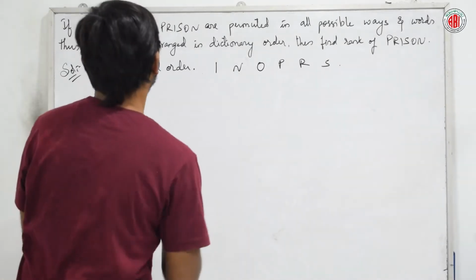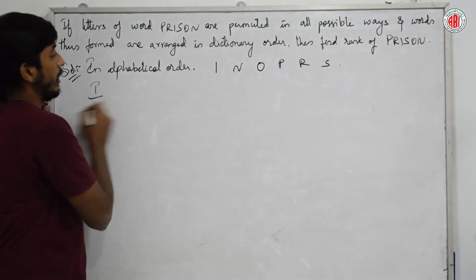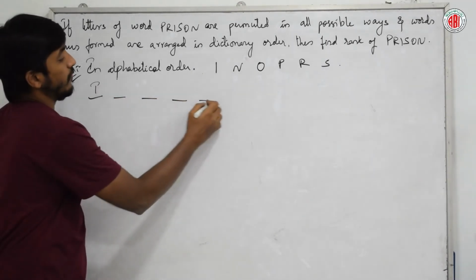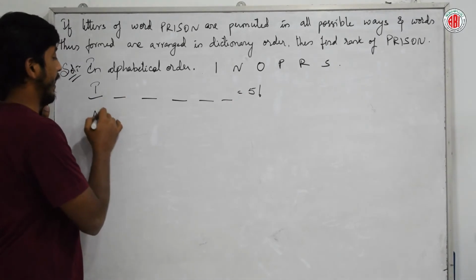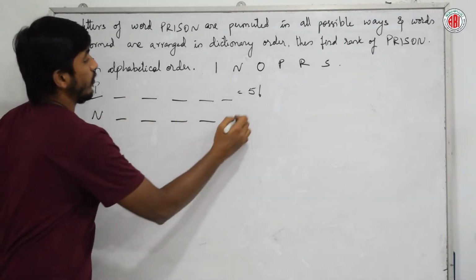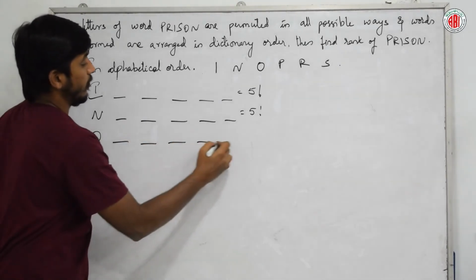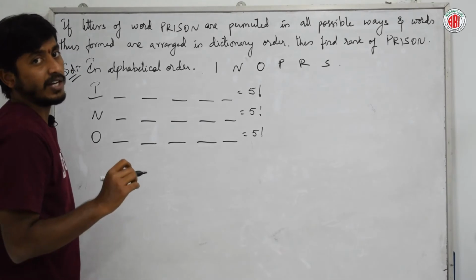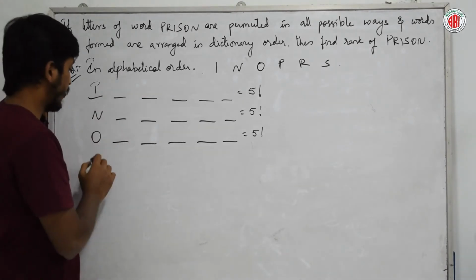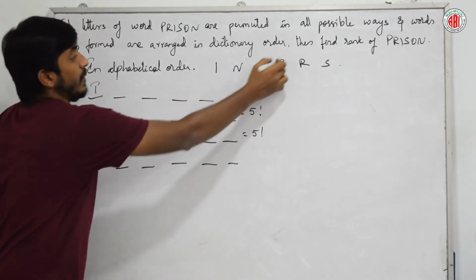So how do we write? The number of terms starting with I is 5 factorial. Again with N, 5 factorial. With O, 5 factorial. So all these are ruled out because our word starts with P. So from P, 5 factorial. Yes, we are starting with P.